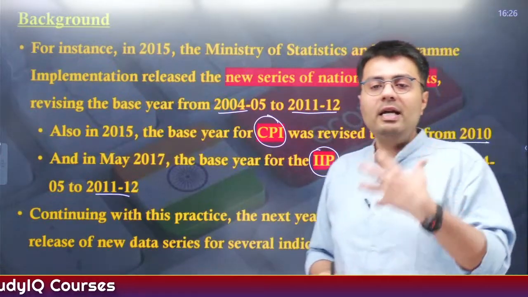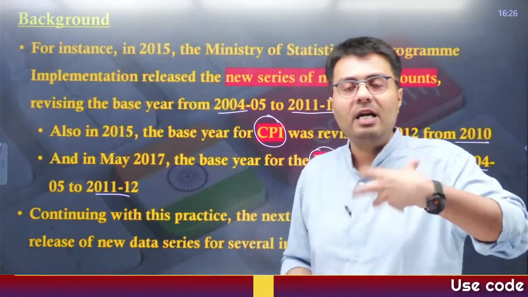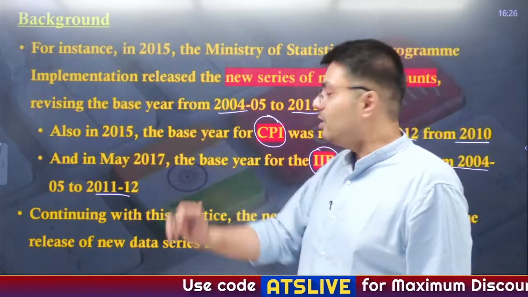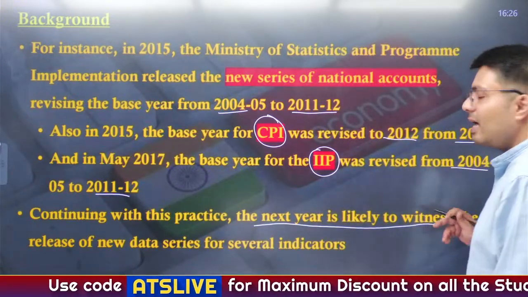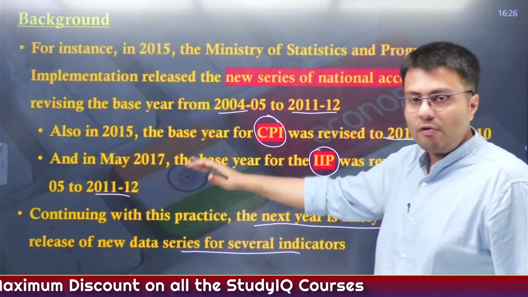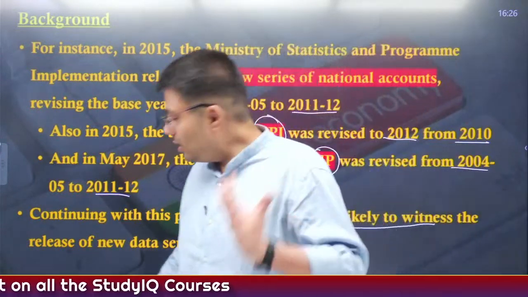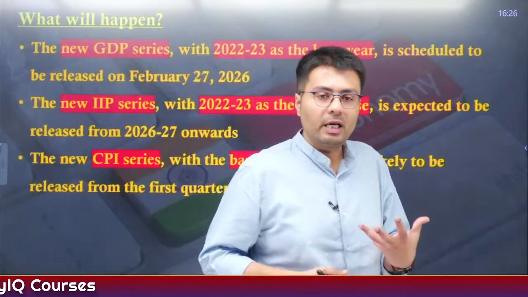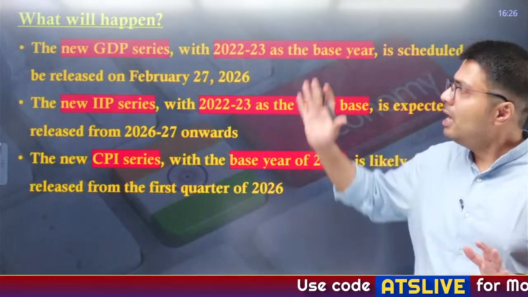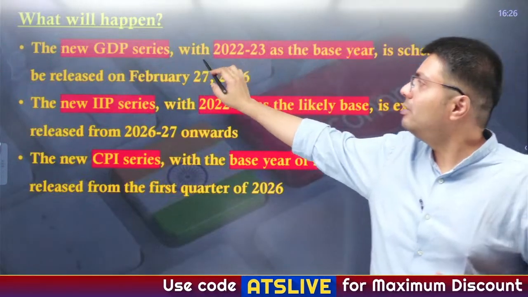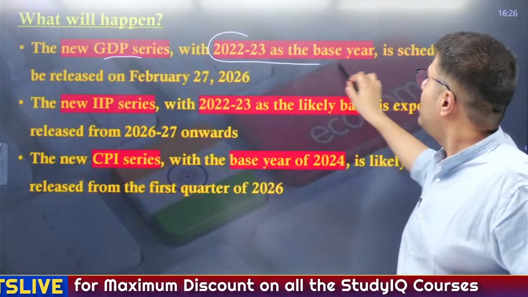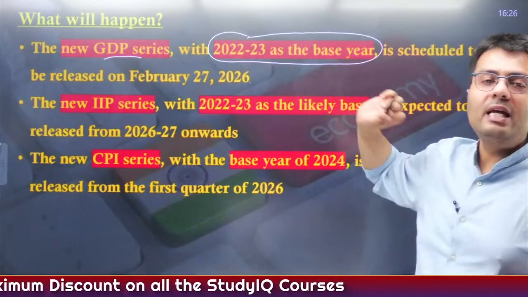So for all the indicators, periodically we see changes in the computation formula and changes in the base year. Continuing with this practice, next year India is likely to witness the release of new data series for several of these indicators, right? So this is why we need to change them periodically. Why do we need to change it periodically? I will discuss in great detail. Now, what is expected is that the new GDP series which will come next year will have 2022-23 as the base year and will be released next year onwards.